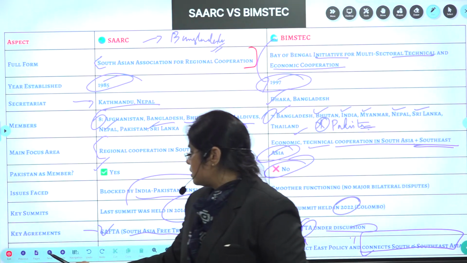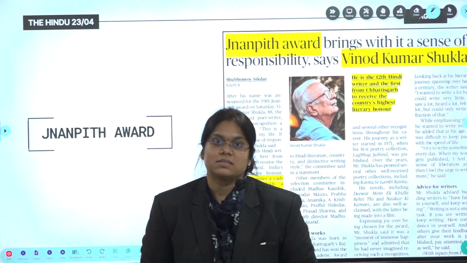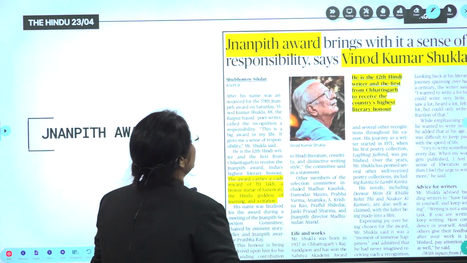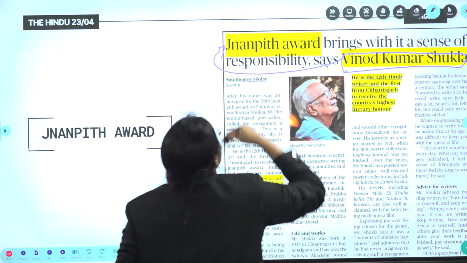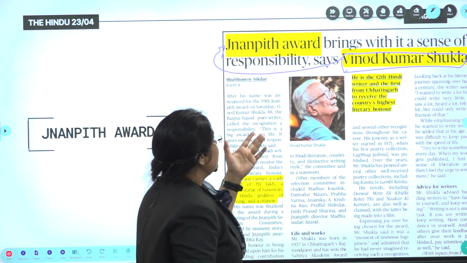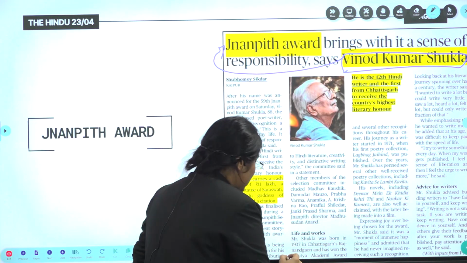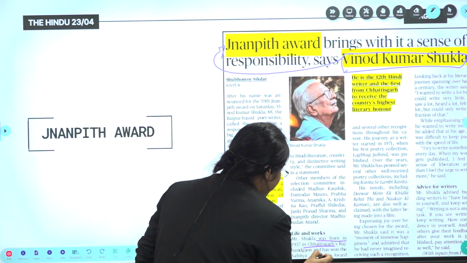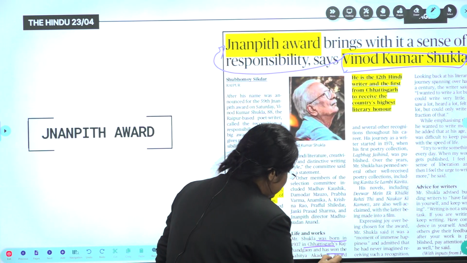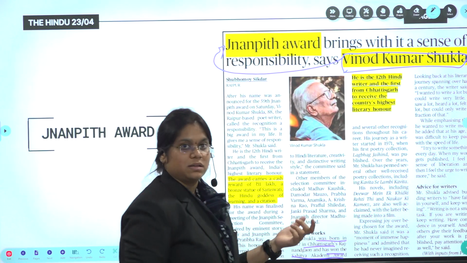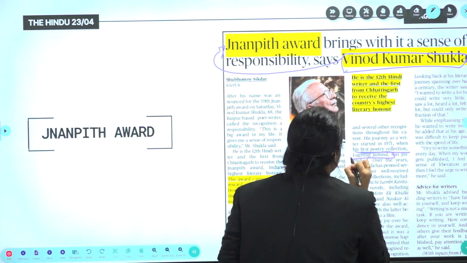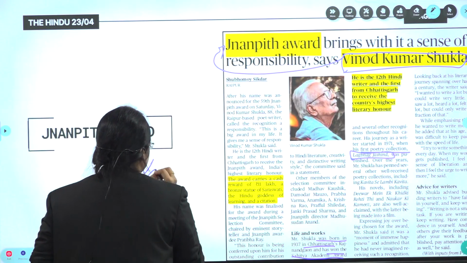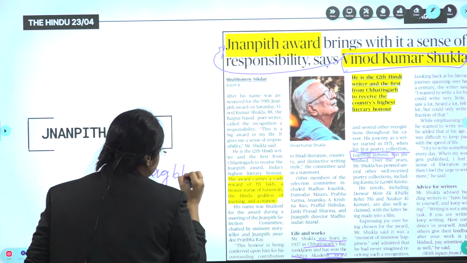Okay. Next topic is Jnanpith Awards. Why is the Jnanpith Award in the news? Because Vinod Kumar Shukla has received the Jnanpith Award. He was born in Chhattisgarh, and he also won the Sahitya Akademi Award. His major collections: his first poetry is Lagbhag Jai Hind. I'm writing here again, Lagbhag Jai Hind.